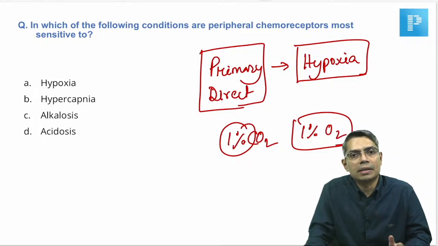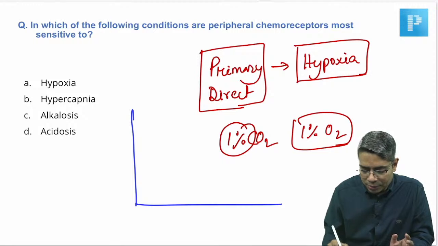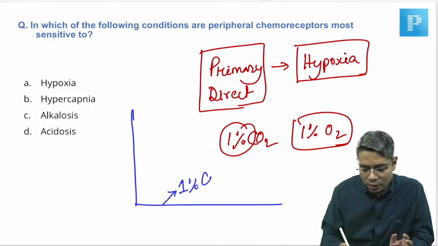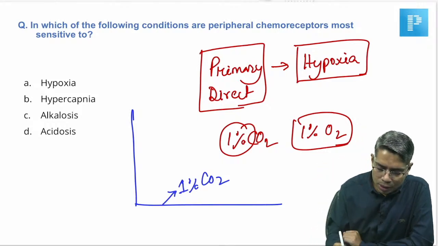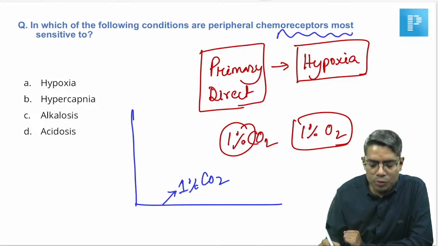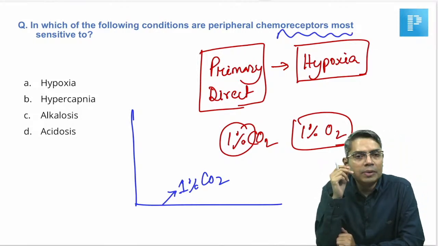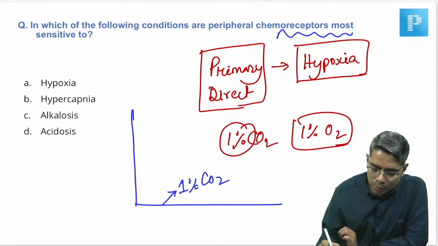It is carbon dioxide, because if you recall the graphs of carbon dioxide and ventilation response, even 1% change of carbon dioxide concentration can lead to a huge increase in ventilation. And that is why, whenever the question is about most sensitive, I do not know whether the question has been asked about the most sensitive or not, because some of the students are saying that the question was about the stimulus for the peripheral chemoreceptor. But if the question was the most sensitive, then it is not hypoxia.